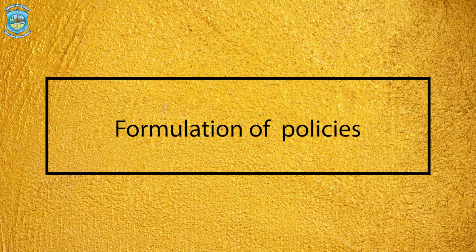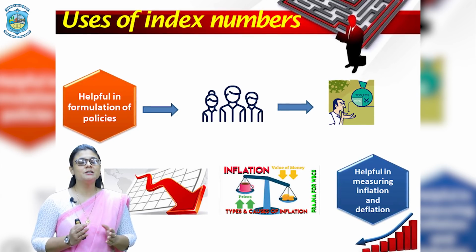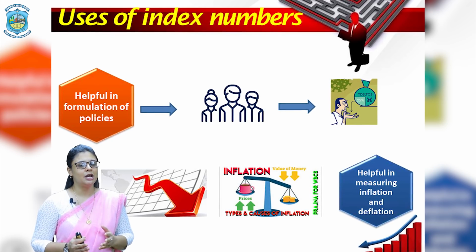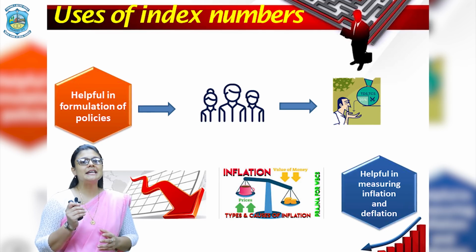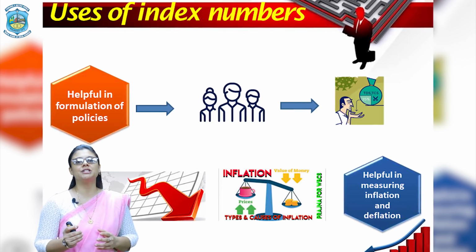The first most important use of index numbers is the formulation of policies. Now these policies could be government policies, let's say for an employee provident fund, and it could be the sales policies or advertisement policies of different companies. But they cannot go for formulation of such policies, whether it is government or any other company, if they do not know the trends that a certain industry or a certain country follows for a certain period of time. When we measure the price level changes between certain periods, let's say 2011 and 2020, only then we will be able to know that what is the increase or decrease in the rate of inflation or deflation for a particular economy.